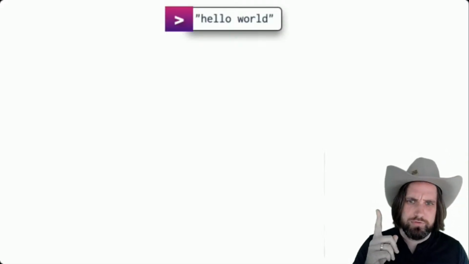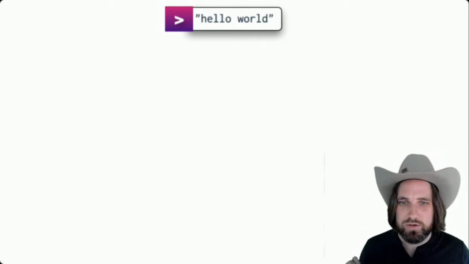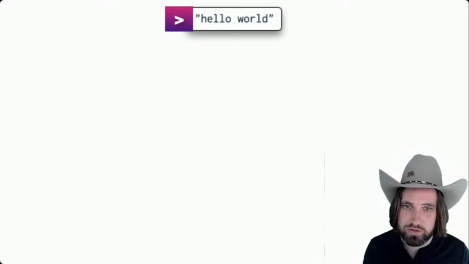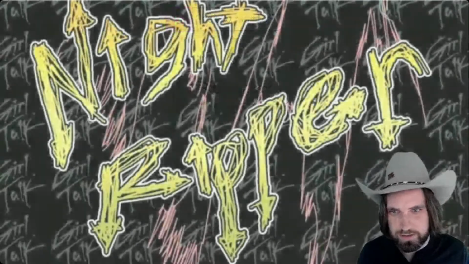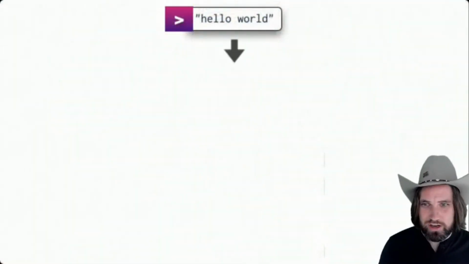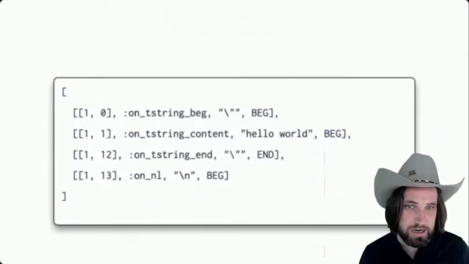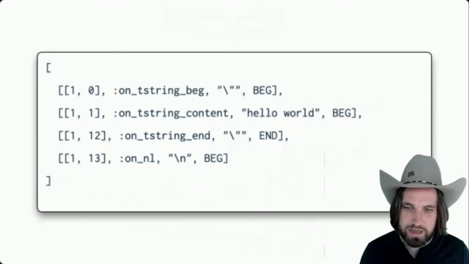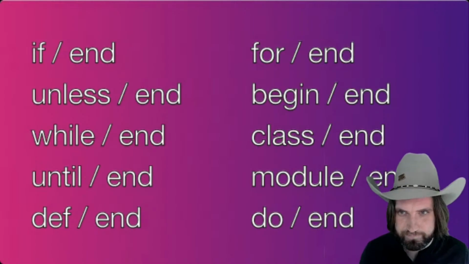All right, well, you start off with some code, like here's just a really simple string, it's hello world. The programming language passes your source code to a lexer. Ruby ships with a parser and lexer, which is pretty sweet. It's called Ripper, which to me sounds like something from an album cover. Could be a band. Ripper takes the source code and then converts it into tokens with significance. It will tell you the type of the character at the start of the string is a double quote, and the contents are hello world. And so we can use this lexing technology to tell us whenever our source code has a keyword in it.